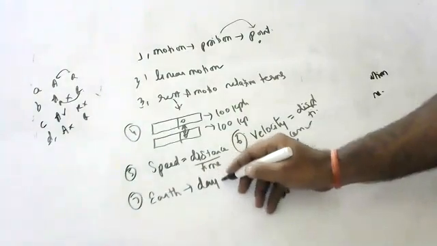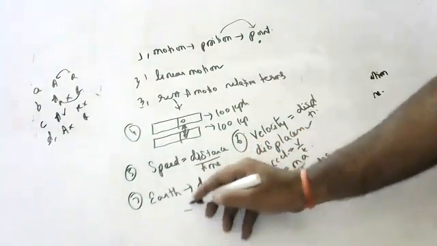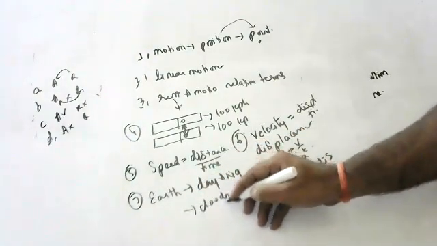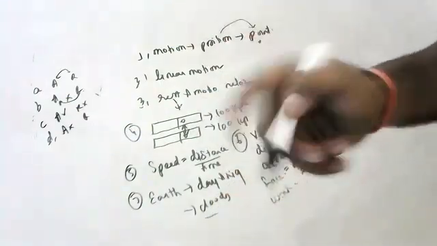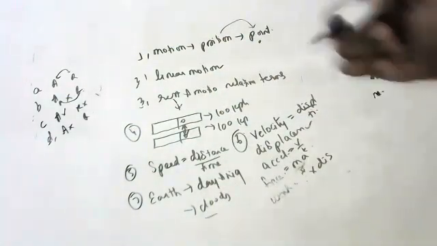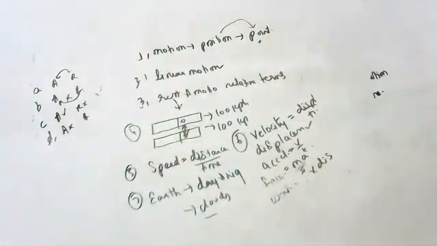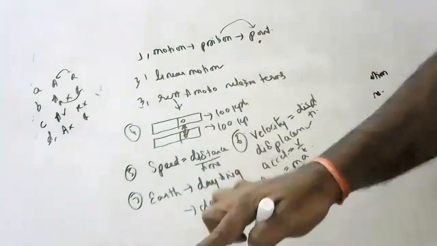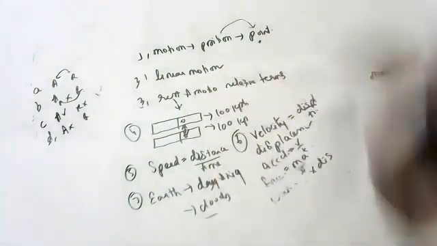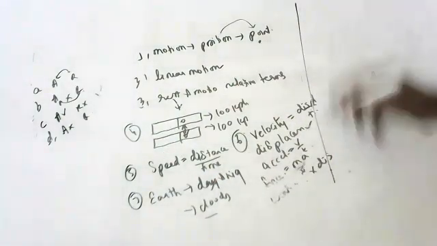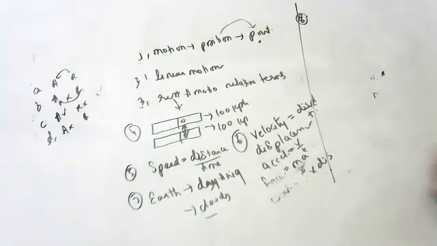Day and night are occurring, and even clouds are moving. You can see clouds are moving. Actually, clouds are not moving. You are moving, but for you, clouds appear to be moving. Clouds are stationary only. Day and night is also a result of Earth's motion only. Okay, children. Next question.